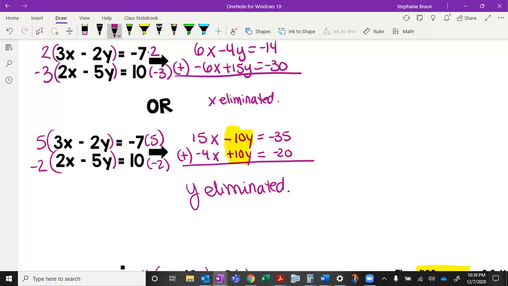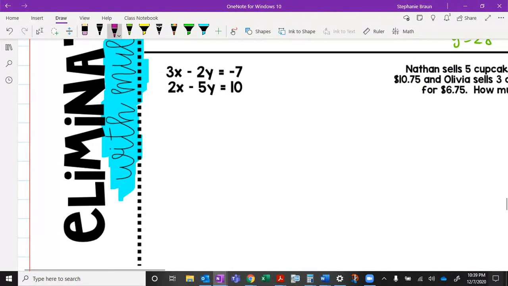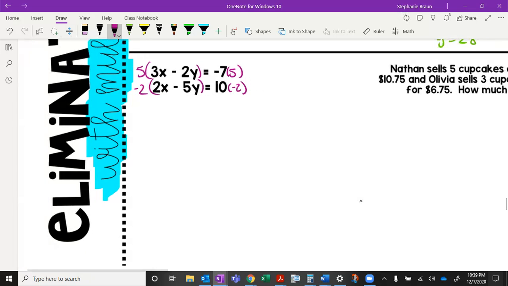When we go to the inside, I think I'm going to do the bottom version, the 5 and the negative 2. So here we go. I'm going to multiply this by 5 and this by negative 2. And then I'm just going to copy what I had there.